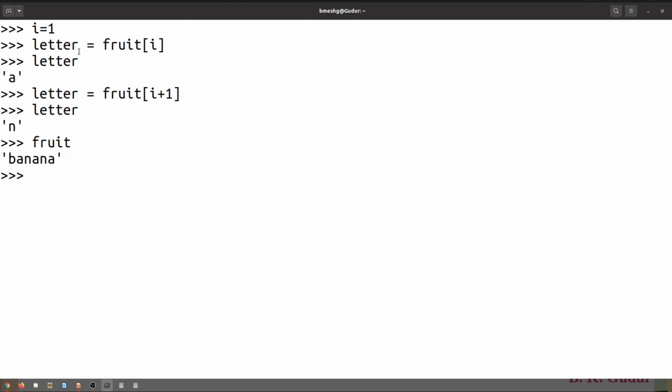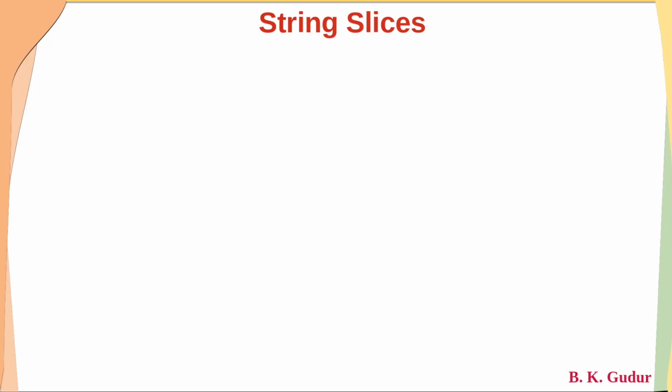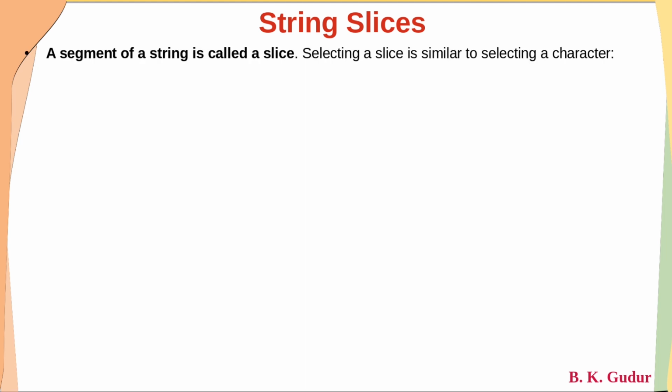Okay, so here fruit of 1 is A, whereas fruit of 2 is N. This is fruit of 2. With this, we'll proceed further to string slicing. String slice means a segment of a string is called a slice. A segment of a string is called a string slice.